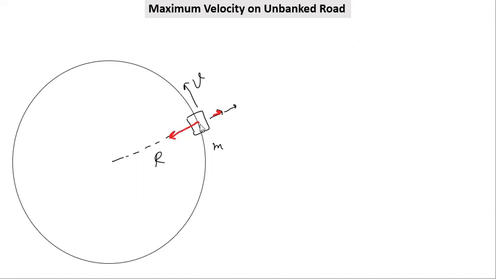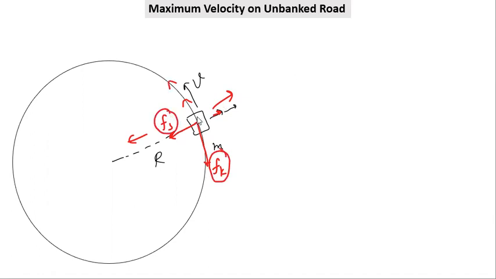So please remember that in circular motion on an unbanked road, static friction acts along this direction and kinetic friction acts along this direction, because in this direction there is no motion. The motion is only in this direction. So in this direction we'll have kinetic friction, and in this direction we'll have static friction.